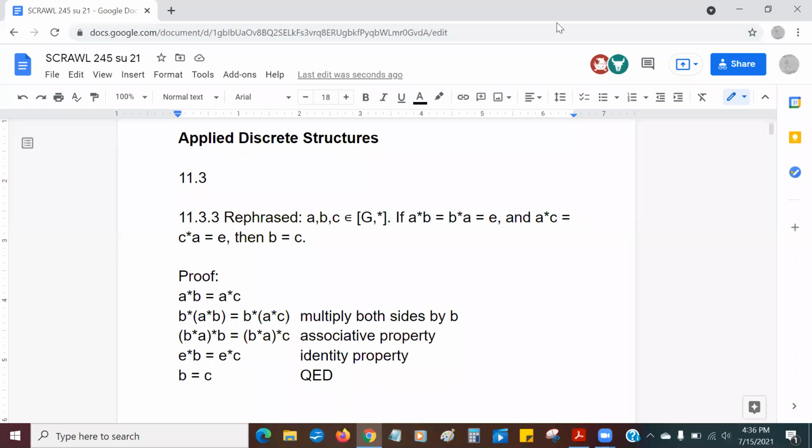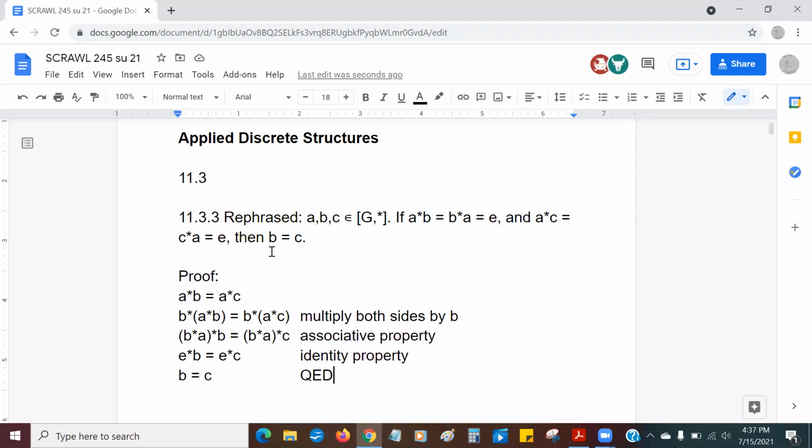So for 11.3.3 rephrased, let's assume that A, B, and C are all elements of a group G with an operation star. So what I'm saying now is that if A star B equals B star A equals E, and A star C equals C star A equals E, then B equals C. In other words, B is an inverse of A, and C is an inverse of A, so B and C must equal each other. And that's the way of saying that inverses are unique.